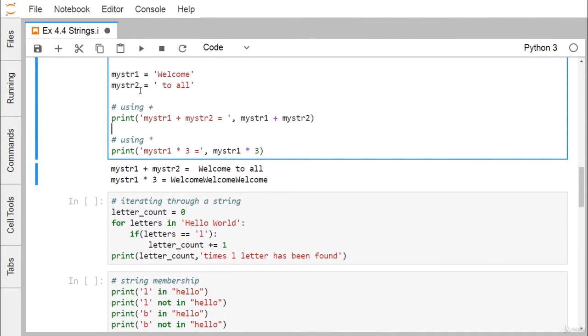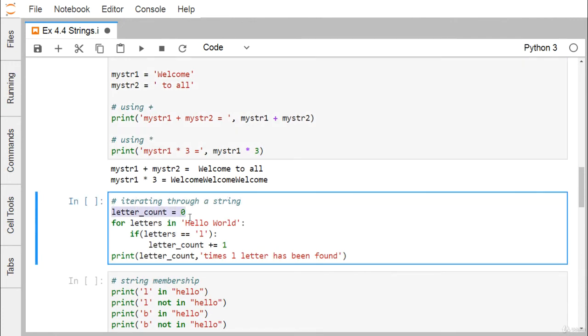Plus and star both I have discussed. Now, iterating through a string. Letter count is equal to 0. For letter in "hello world", if the letter is equal to "l", then letter count += 1. So what will happen? I shall go on counting the number of occurrences of this very character, L.